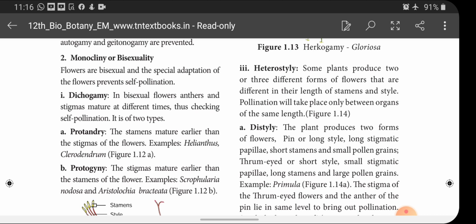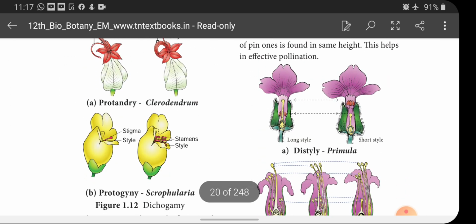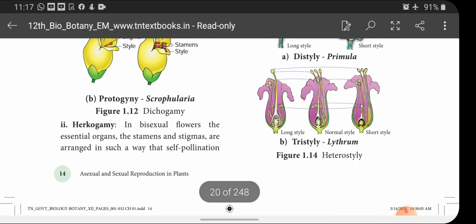In protandry, the stamen mature earlier than the stigma of the flowers. Example, Helianthus, Clerodendrum. And protogyny, the stigmas mature earlier than the stamen of the flower. Example, Scrophularia nodosa and Aristolochia bracteata. So these are the examples for protogyny. Both protandry and protogyny are examples for dichogamy. Please refer to the diagrams and pictures given here, children.